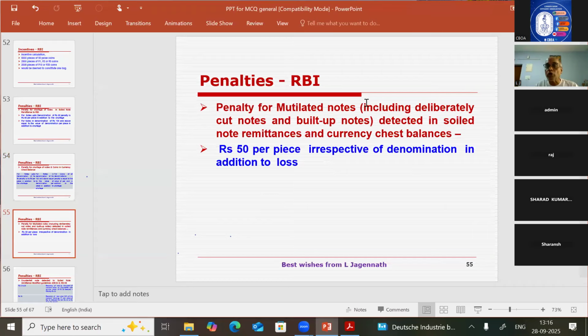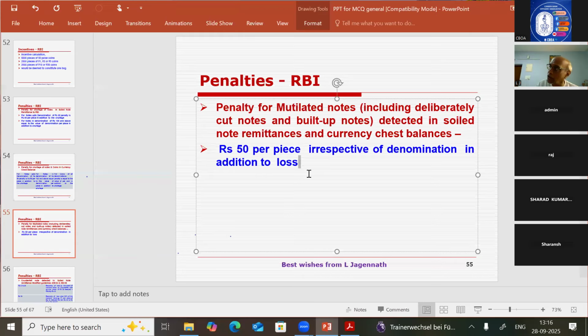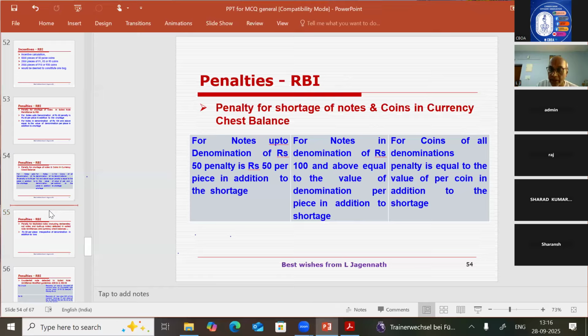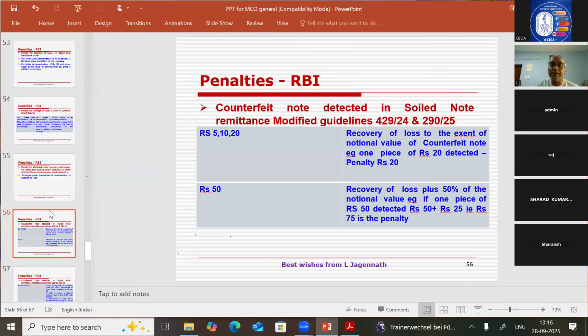Penalty for mutilated notes deducted in soiled note remittance and currency chest balances. So if mutilated notes are found in the currency chest balance, normal notes, and also in the soiled note remittance made to RBI, the penalty is rupees 50 per piece, irrespective of the denomination, in addition to the loss that has to be paid to RBI. Then we will see the question. Counterfeit notes we will see in the next class. So the penalty we will see and we will wind up the session.